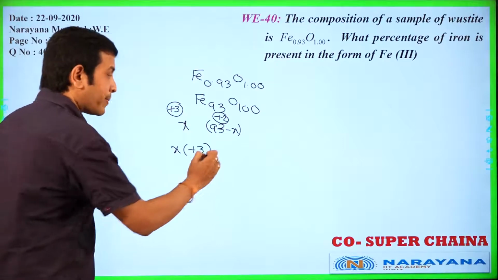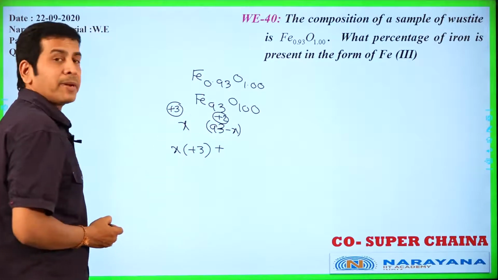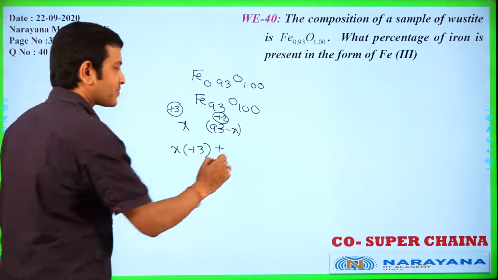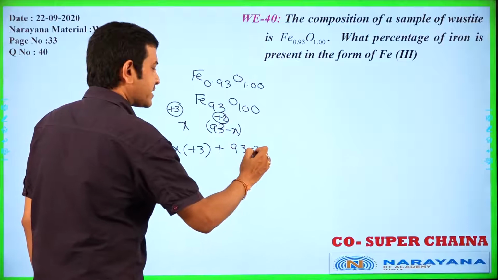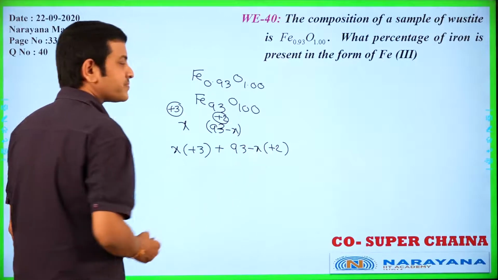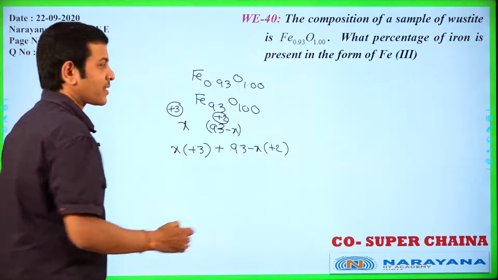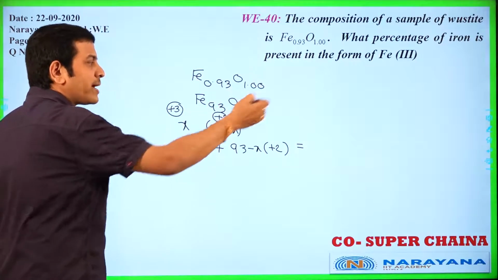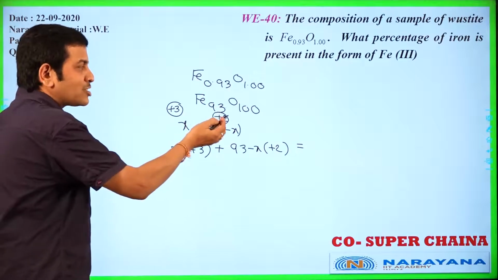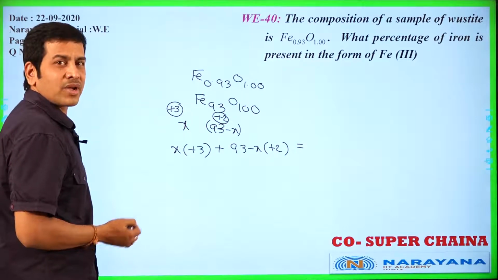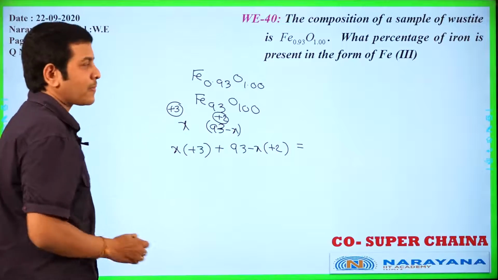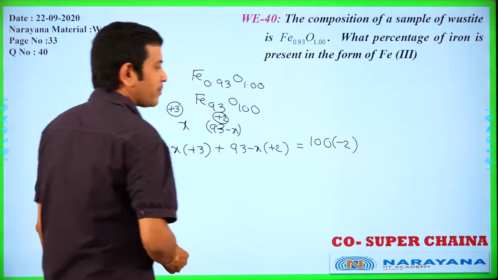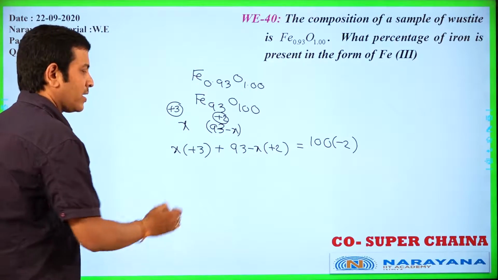Plus Fe plus 2, how many moles are present here? 93 minus X. So 93 minus X into plus 2. Is equal to total minus charge. Here minus charge is due to that oxygen. 100 oxygen atoms are present, 100 moles. Here 100 into minus 2.